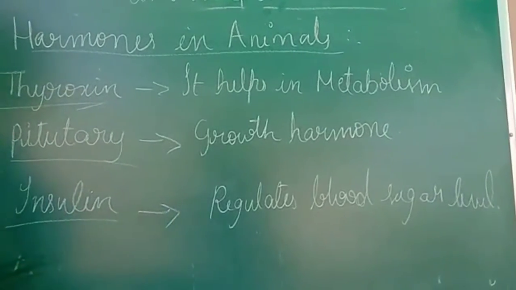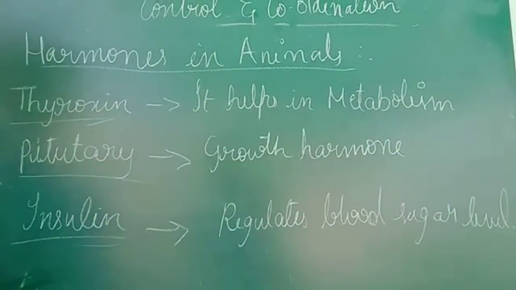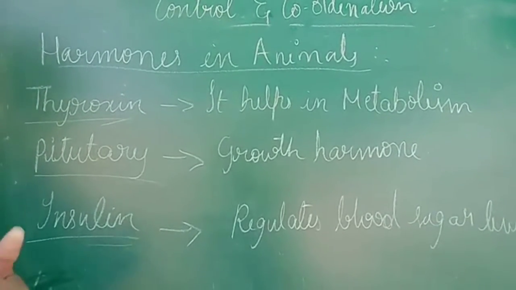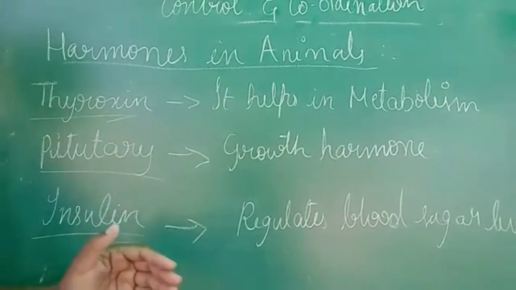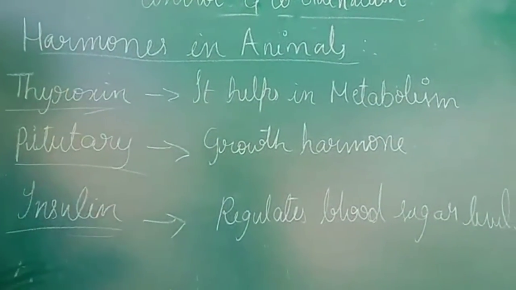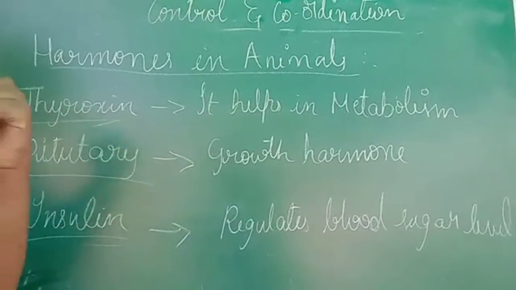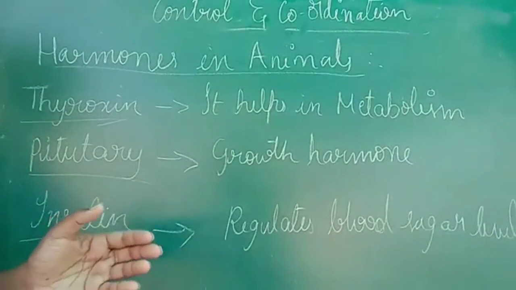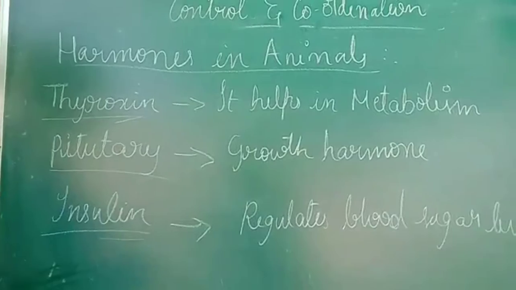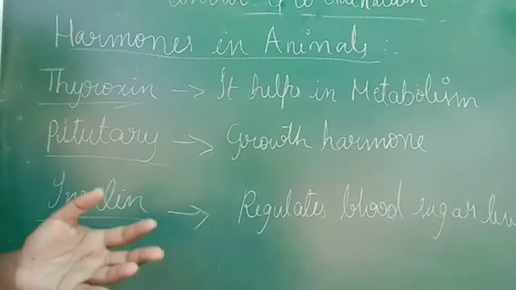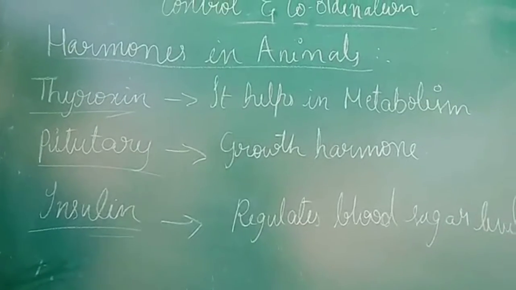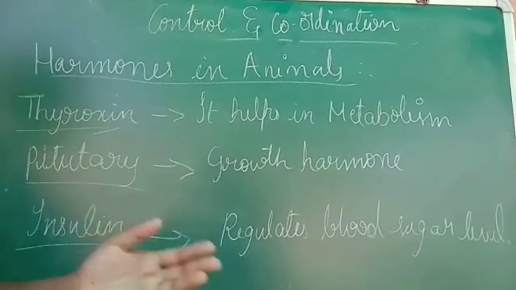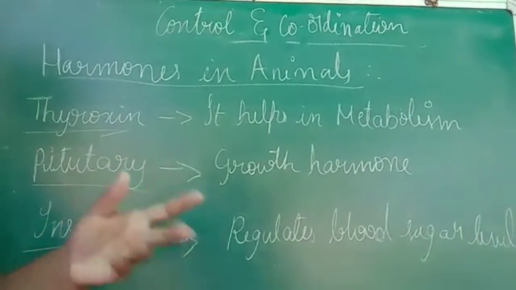Insulin is also the name of a hormone, and the work of insulin is that it regulates the blood sugar level. You might have heard that insulin injections are given to diabetic patients. Usually if their blood sugar level is very high, then insulin is given, because insulin has the capacity of controlling the blood sugar level. Usually in our body itself insulin will be there, but if the sugar content increases in the body, automatically we get a report that we are having diabetes. Then they give the insulin injection.